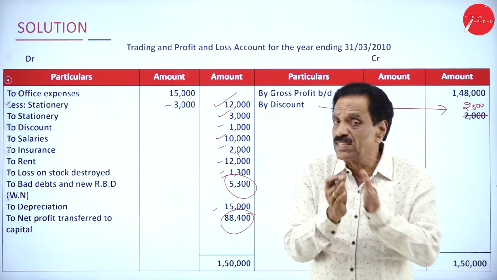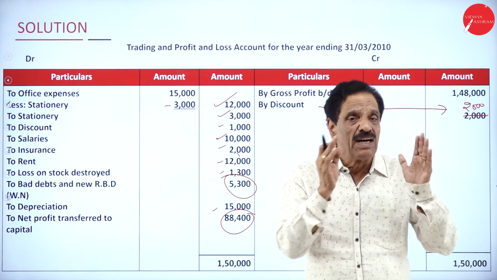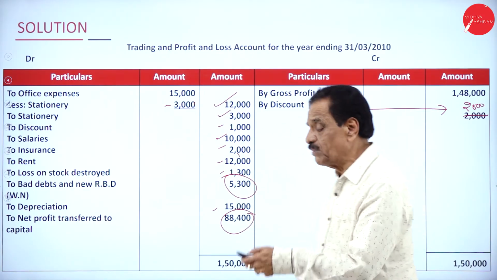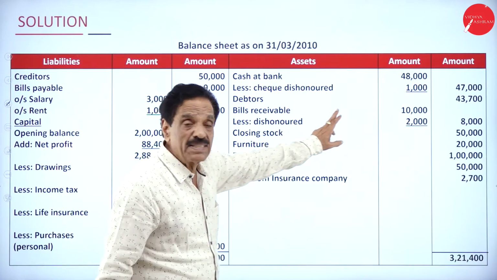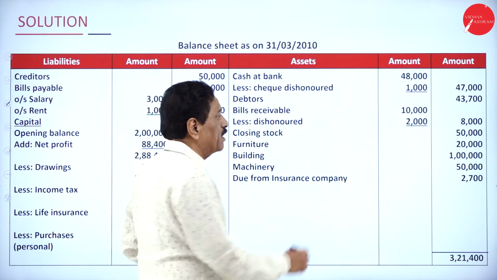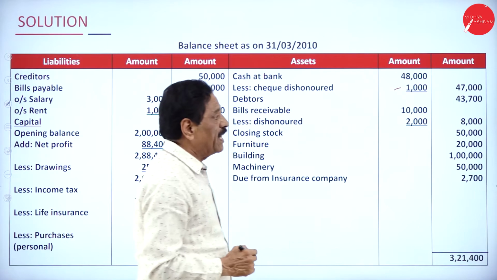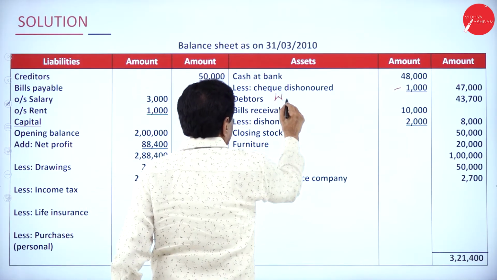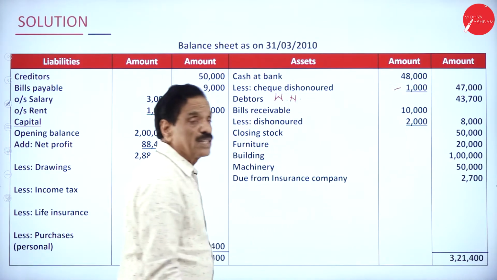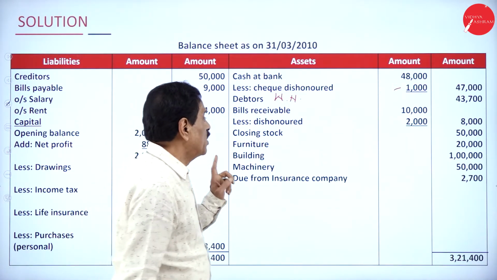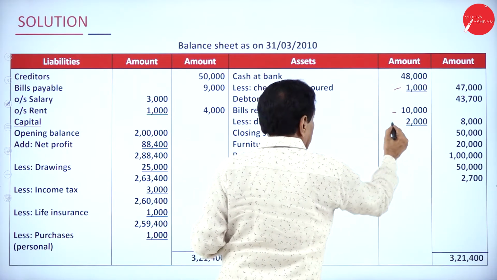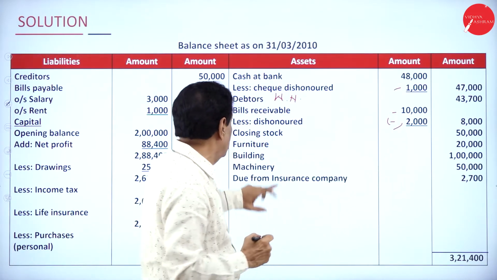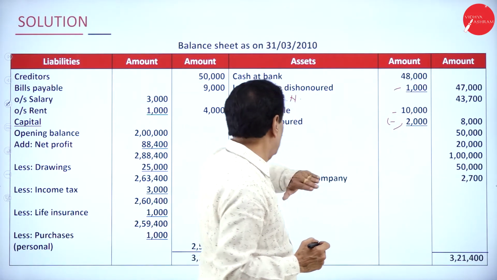What I told, balance sheet is not an account. It is a statement of assets and liability which shows the financial position. We'll move on to balance sheet now. Cash at bank is an asset minus check dishonor 1,000 should be deducted. The balance is 47,000. Debtor as per working note is 43,700. Your BR is 10,000 minus dishonor bill is 2,000. What is actually you are going to receive? 8,000. Your closing stock is 50,000.